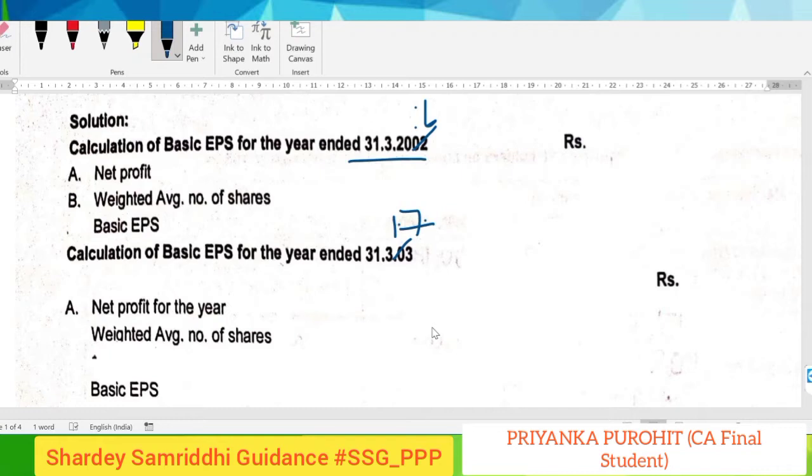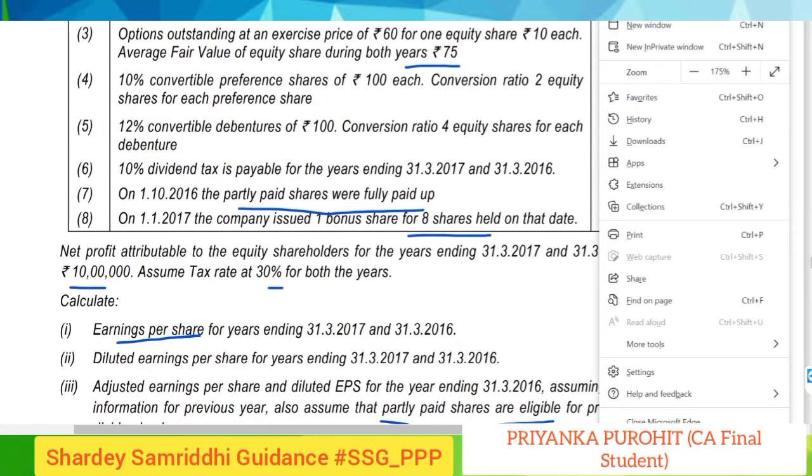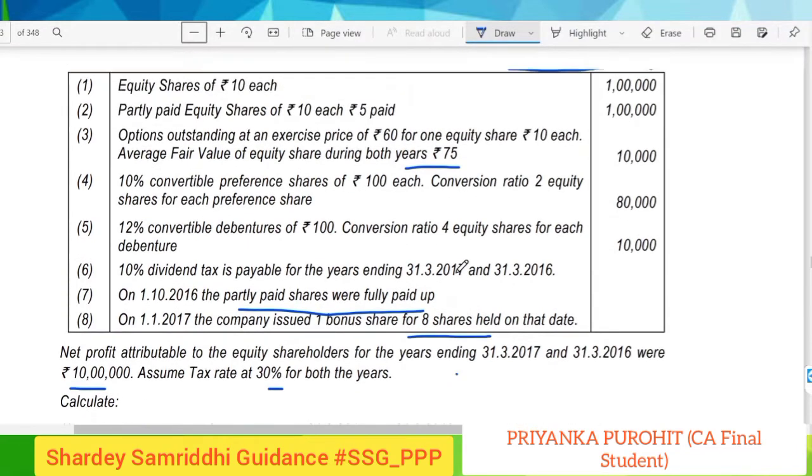Now for basic EPS for the first year, in our case 2016, the net profit will be the same, that is 10 lakhs. The weighted number of shares would be calculated as, let us look into the question first.